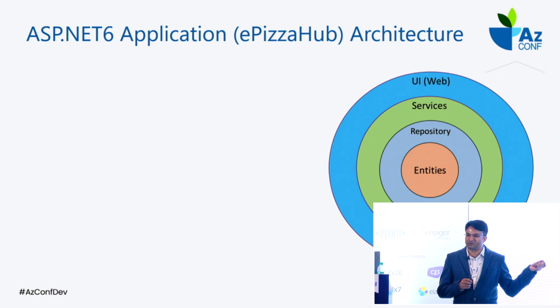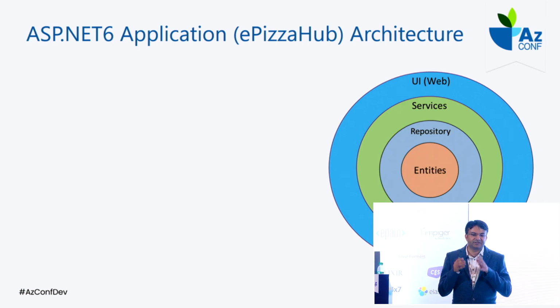Then we have the repository where we write some data access logic. People nowadays prefer the repository design pattern. Then we have the services where you write some business logic. Whatever business activity you have, we can put into the services. And finally we have the UI layer. In the UI layer I'm accessing the services. So that is a typical clean architecture. I did not make it complicated, so that you are able to relate to it easily.